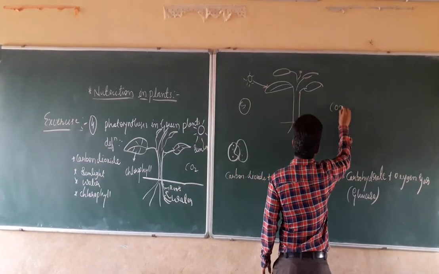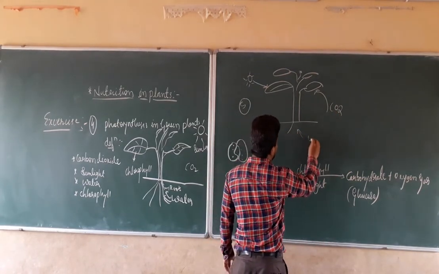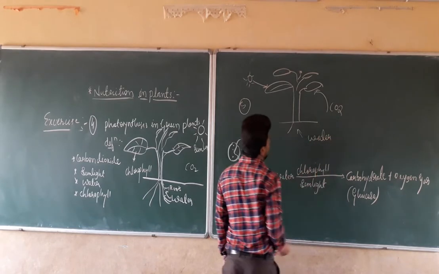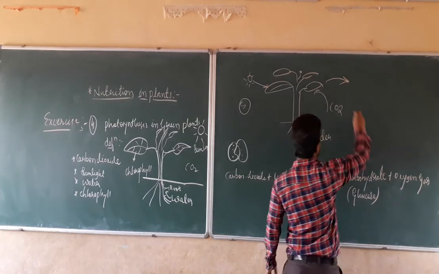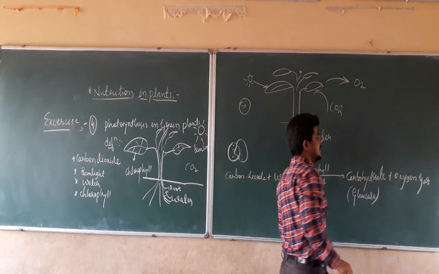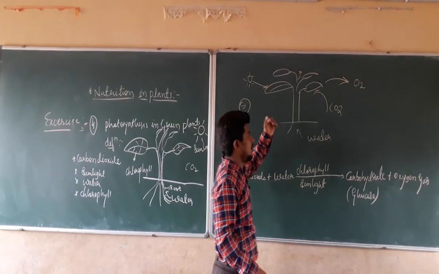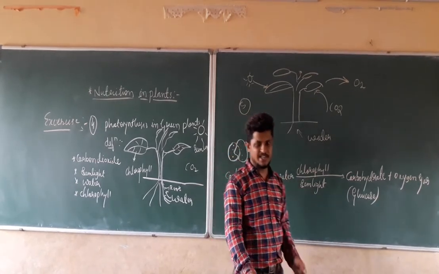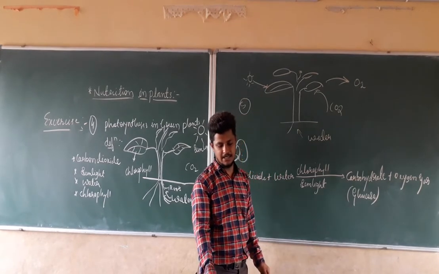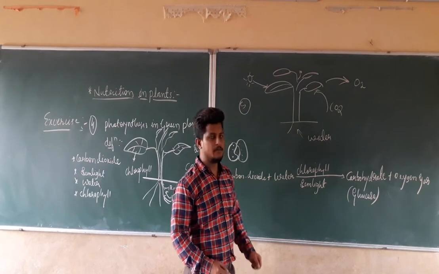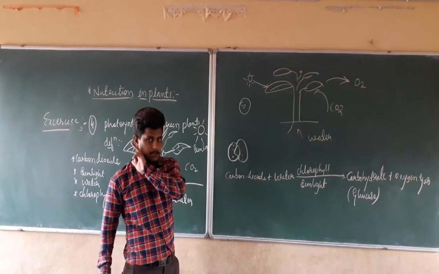How it is taking in the carbon dioxide present in the atmosphere. How it is taking in the water present in the soil. How it is releasing the oxygen gas after the photosynthesis. And we are going to observe the sunlight. In this way, you can take the schematic diagram present in your textbook, on page number 3, or I am going to provide the PDF file, in which there will be a diagram that you can follow.